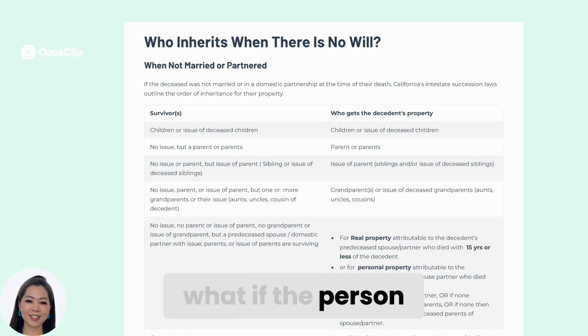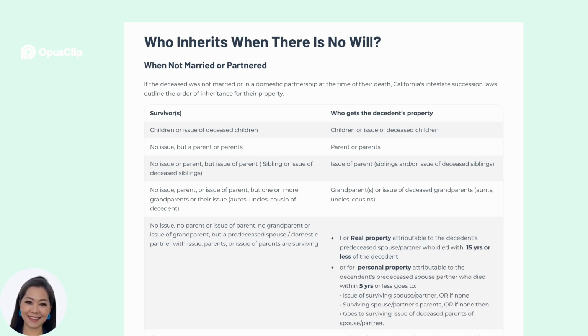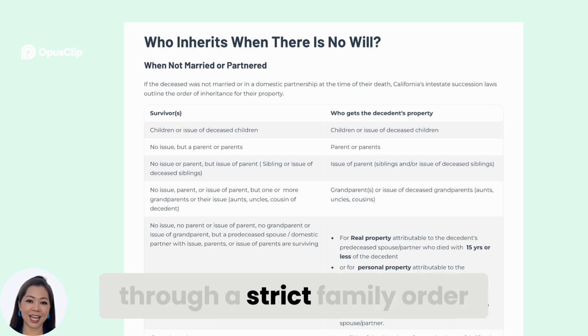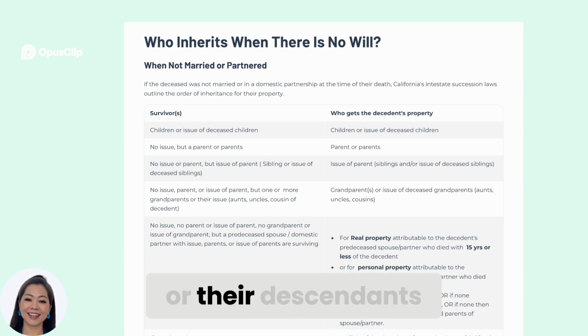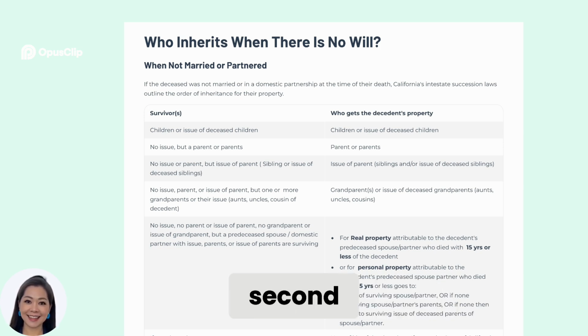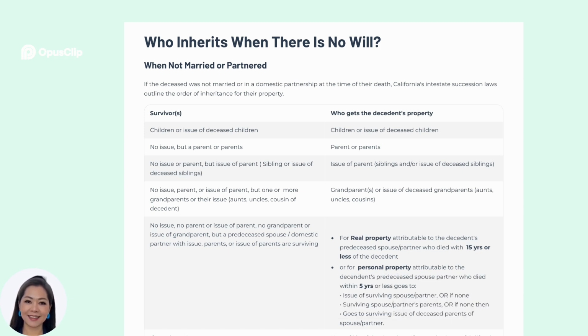Next, what if the person was single or not in a domestic partnership at the time of death? In this case, the estate passes down through a strict family order. First, to the person's children or their descendants. Second, if no children or grandchildren, then it goes to their parents.